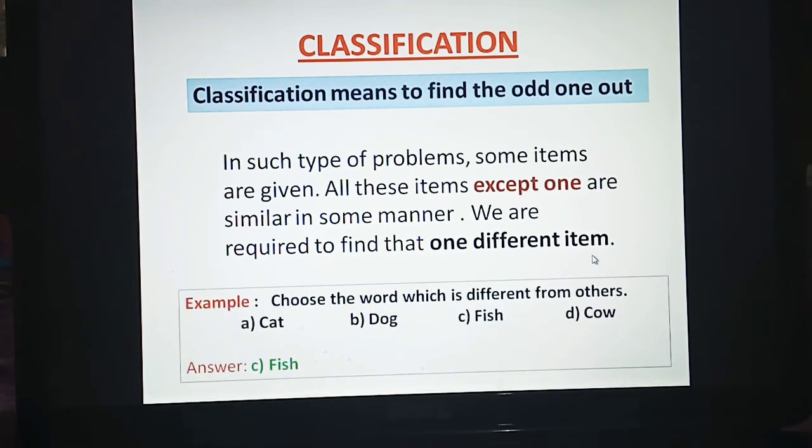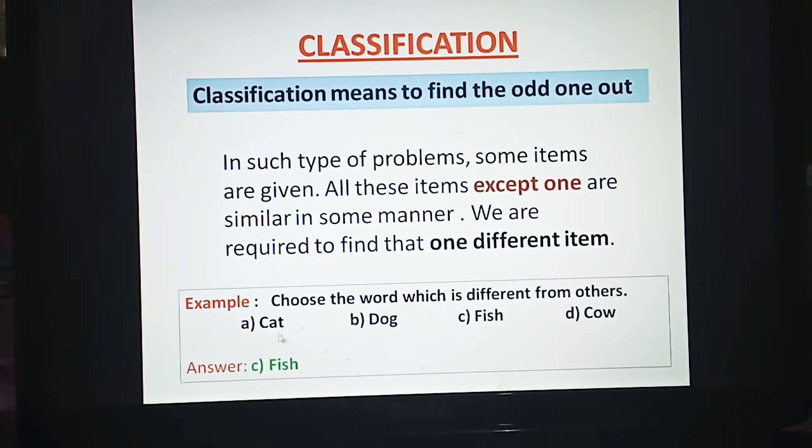Now let us understand this with the help of an example. We are given a question. Choose the word which is different from others. Now in this type of problems we will be given words. The words could be name of animals, name of days, name of sports items, name of musical instruments, like that.